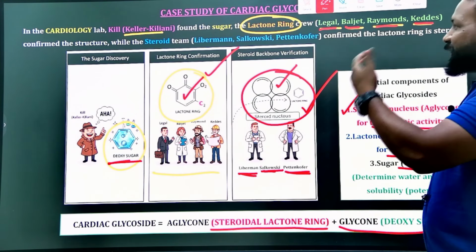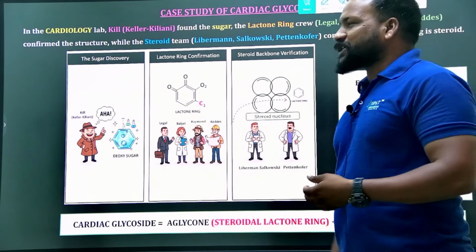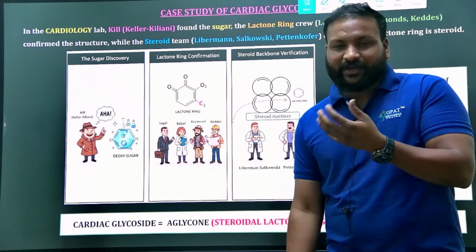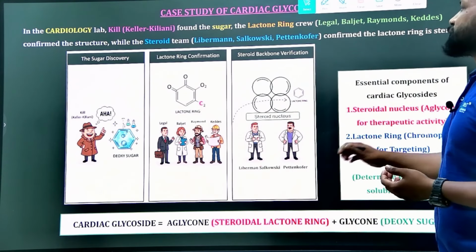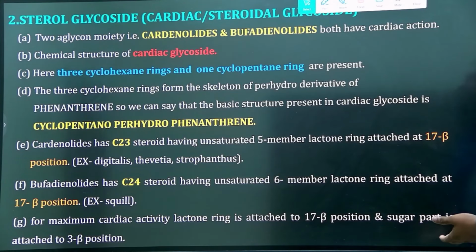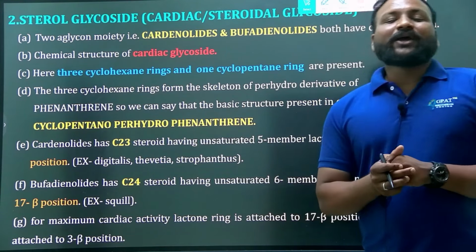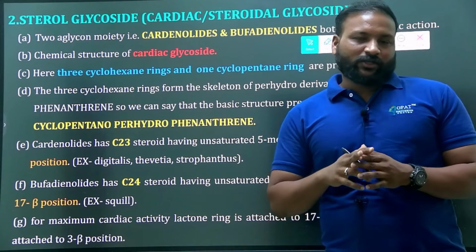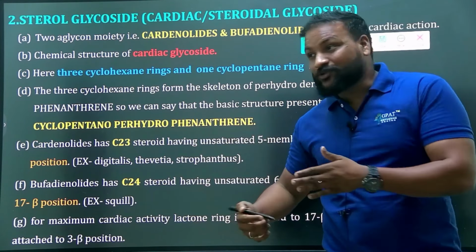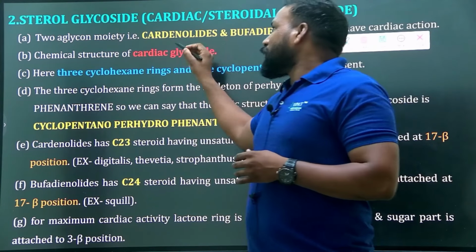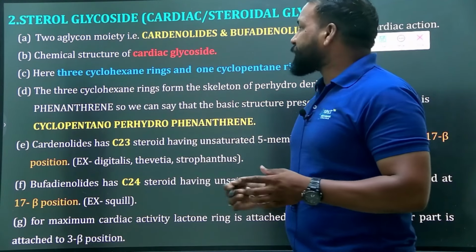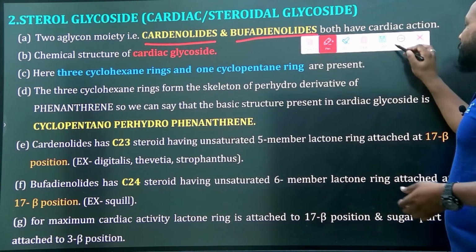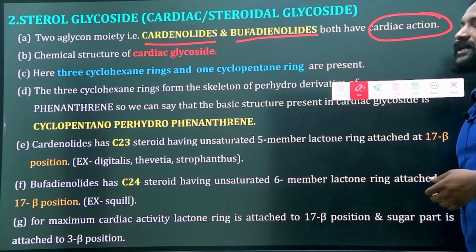Okay, so let us see more in detail about cardiac glycosides, but such type of shortcuts will help you very easily to remember these things. Now let us see more about the steroidal glycosides. First one, aglycone moiety. It contains two types of aglycone moieties based on the lactone ring. Based on the lactone ring, we have classified them into two types. One is the cardenolides and the other is bufadienolides. Both have the same property, that is cardiac action.